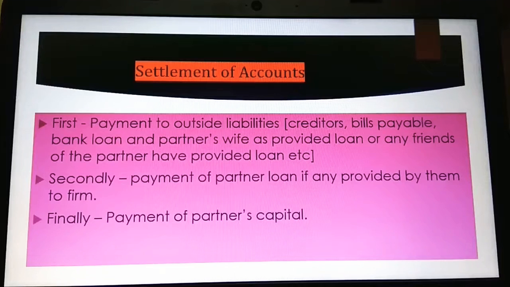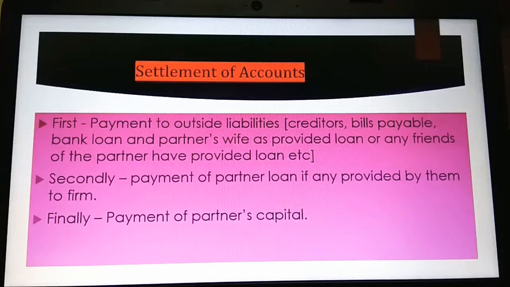Then the partner's wife has provided a loan. See, if a partner has provided a loan, he is a partner, he is not an outsider. But when the partner's wife is providing a loan, you may have such instructions in the question, so we have to consider it. In that case, the partner's wife is treated as an outsider. So even they have to be paid first.